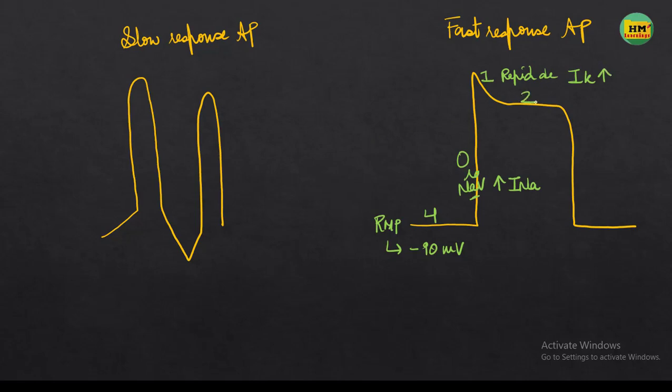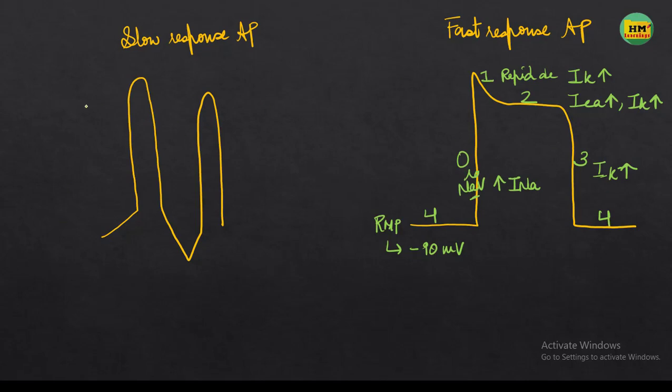Then this is phase 2, the plateau phase, which is because of the calcium influx and the potassium efflux. Then phase 3 is rapid repolarization, and it is because of the potassium efflux. And then it will go back to the resting membrane potential.